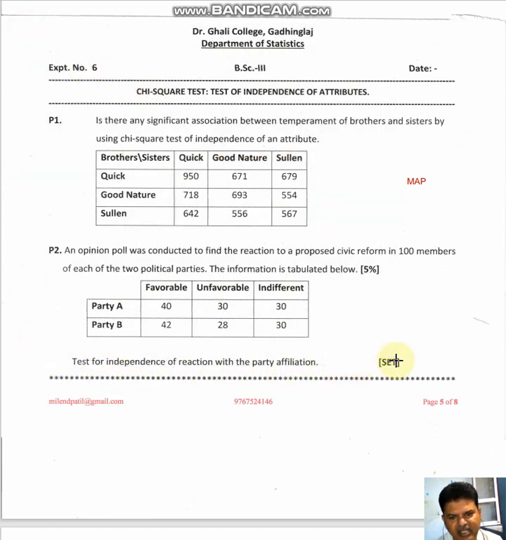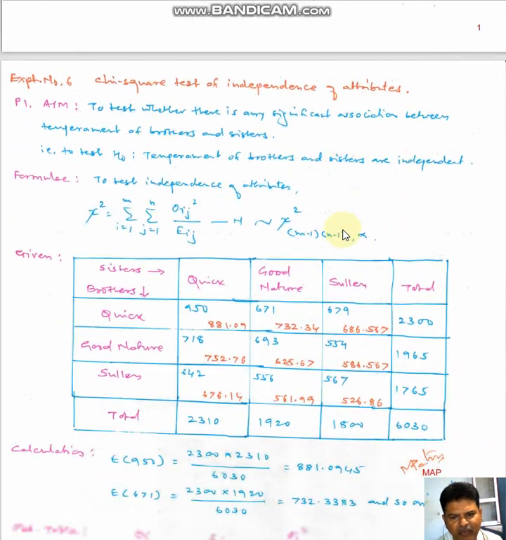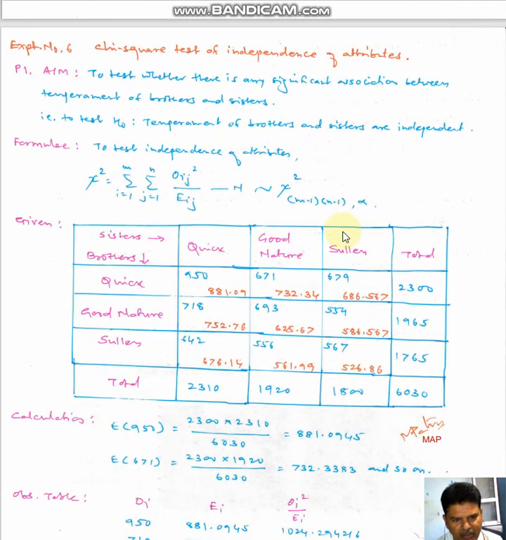So how to solve this? The procedure is the same, and we have to apply the same procedure for all these SEC courses. First, we have to write down the aim. What is the aim? To test whether there is any significant association between temperament of brothers and sisters. So what is my hypothesis? What is my null hypothesis? The temperament of brothers and sisters are independent. So I am saying that there is no association between temperament of brothers and sisters.